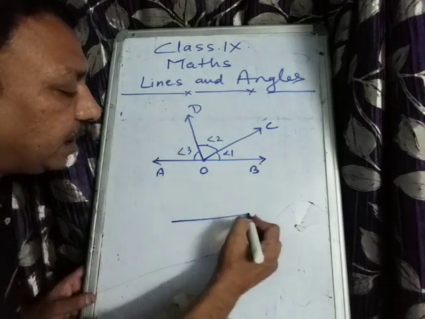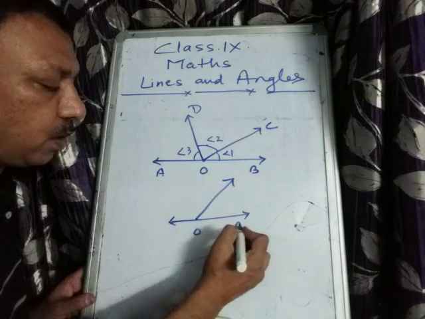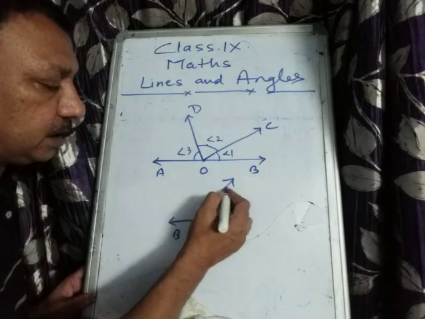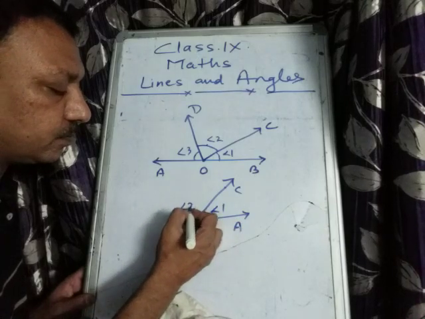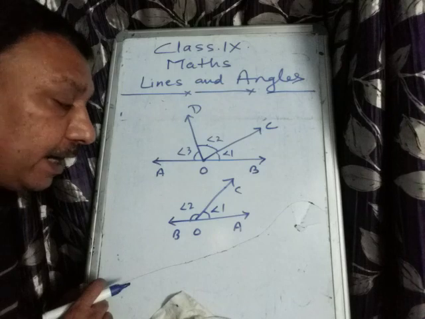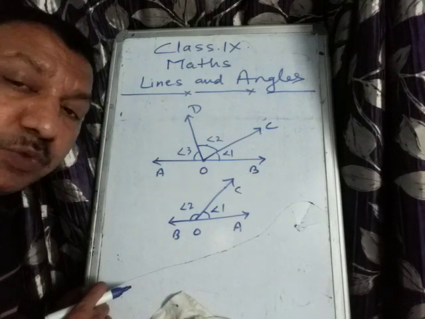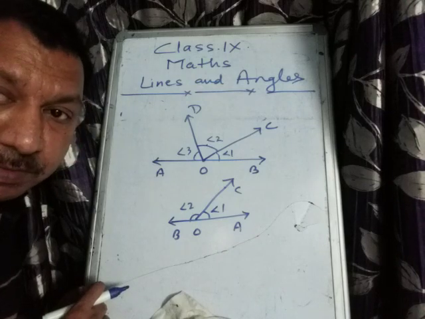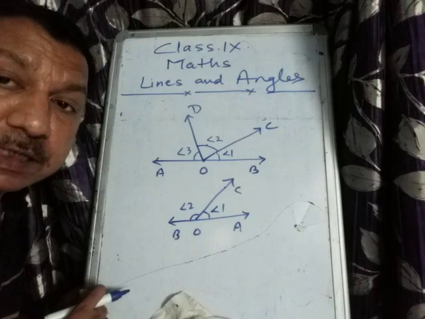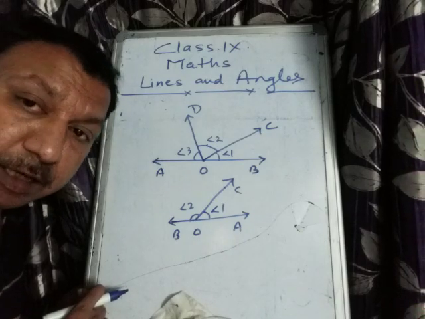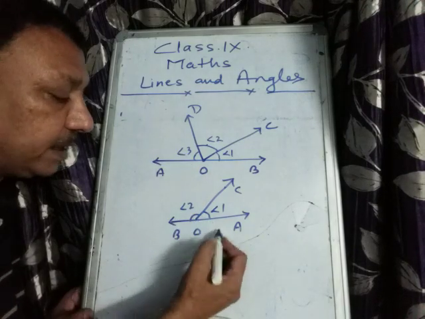But if the adjacent angles are only 2, with O, A, B and C, how many angles are on the line? Angle 1 and angle 2. Okay, so 1 and 2 are adjacent angles. At the same time they are a linear pair also. So all linear pairs are adjacent angles, but all adjacent angles are not necessarily a linear pair. Here you will not say it is a linear pair, but here you will say it is a linear pair. Why is it a linear pair?